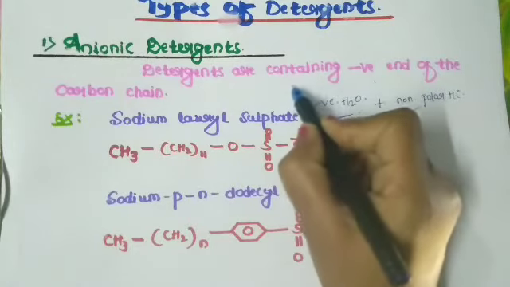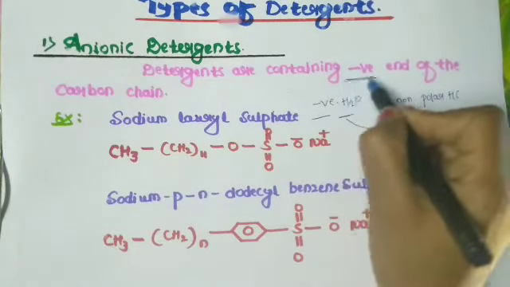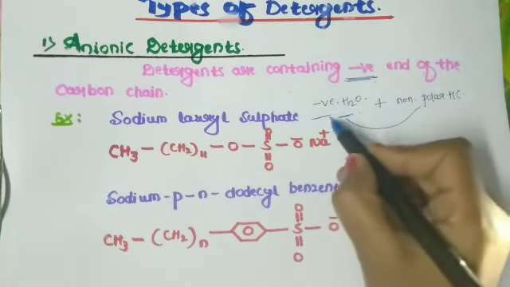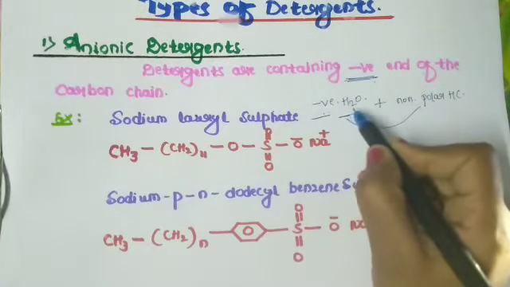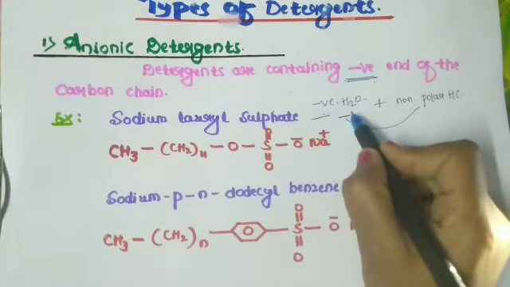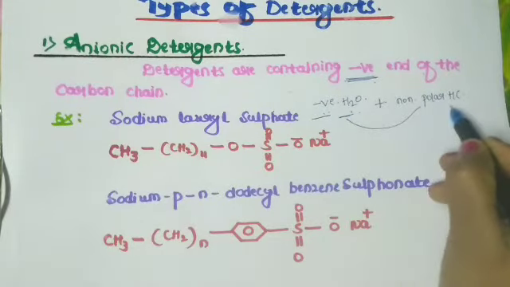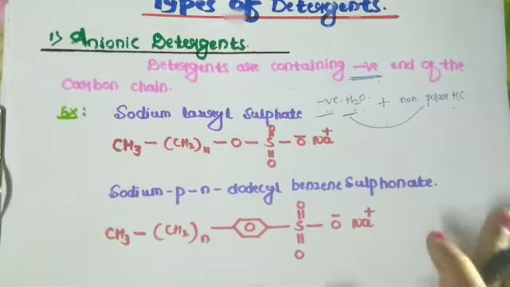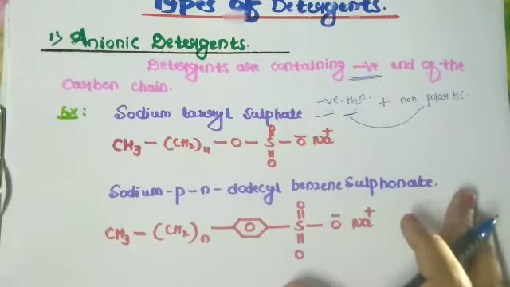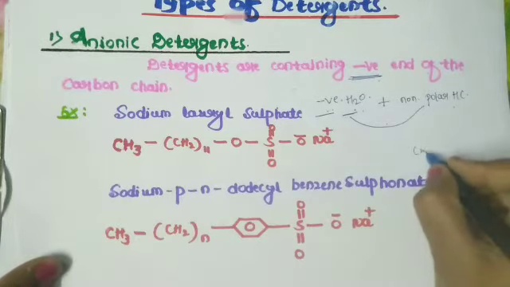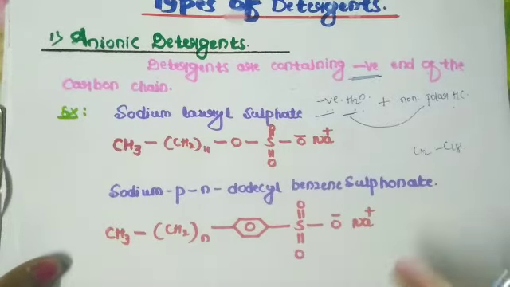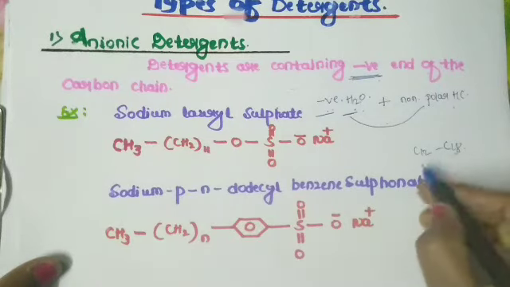Simply, detergents containing a negative end of the carbon chain, or in another way, a negatively charged water soluble group attached to a non-polar hydrocarbon chain. In this group belong sulfates of long chain primary alcohols, C12 to C18, and sulfonate salts of hydrocarbons.